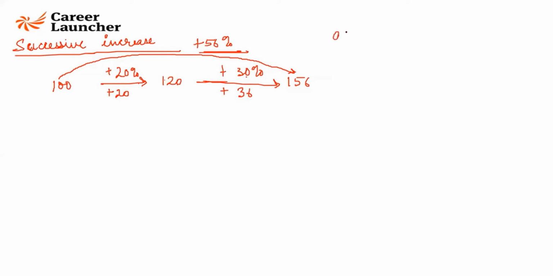So if there is an A percent increase first, and then there is a B percent increase later, in the same product or same object, then the overall percentage increase is given by A plus B plus AB by 100%.